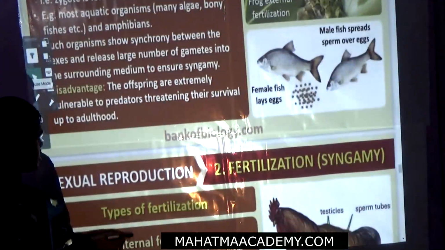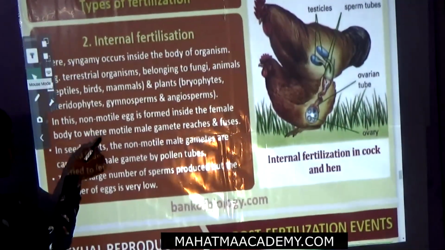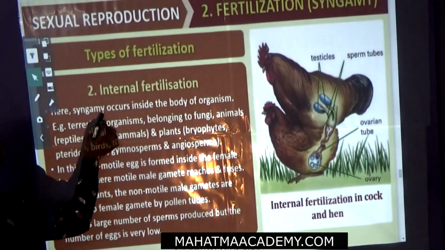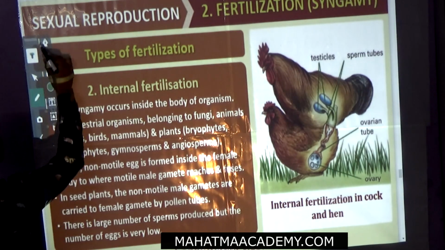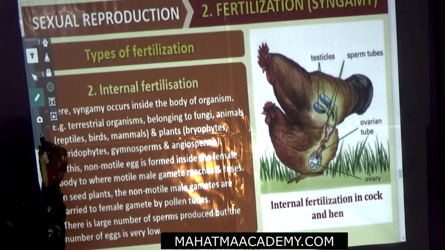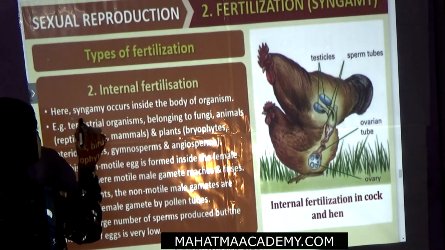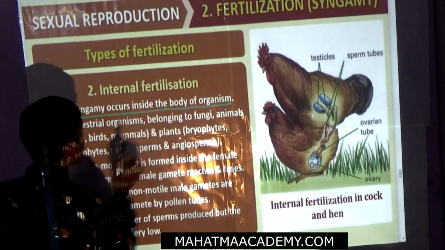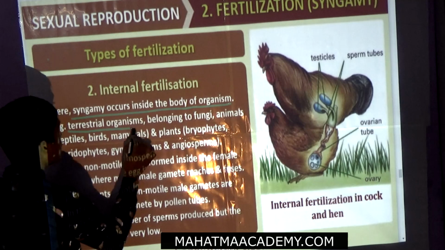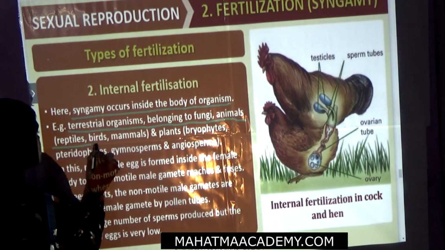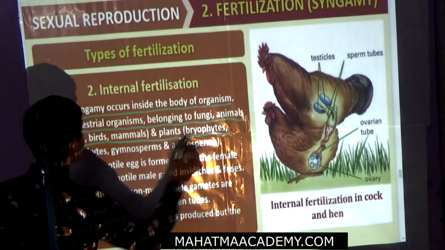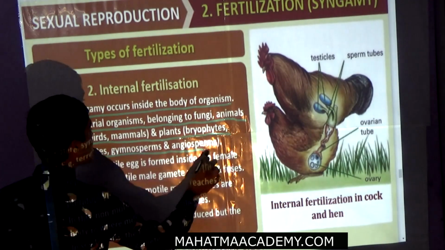Now we will see internal fertilization. Here syngamy occurs inside the body of the organism.